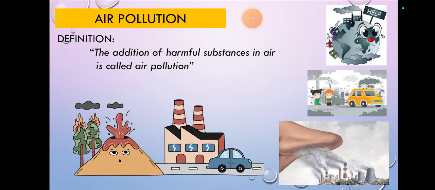That will be a harmful substance that will cause a problem in the air, and it would be called air pollution. Many times it happens because of gases, because of smoke, mostly smoke rather than fog.